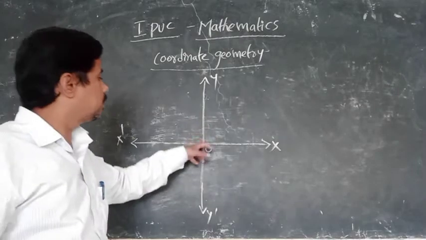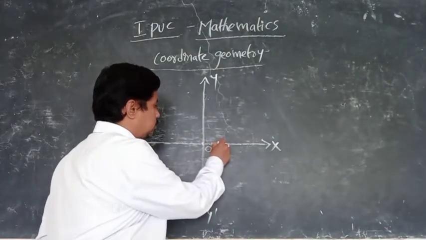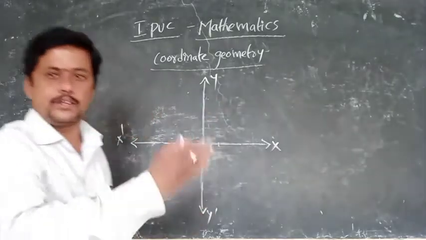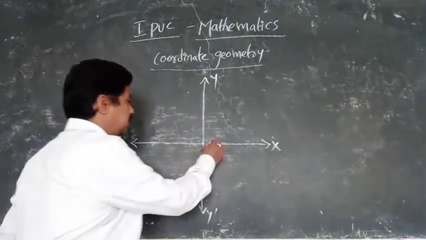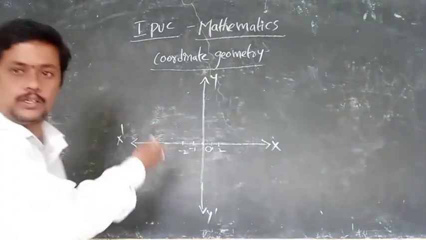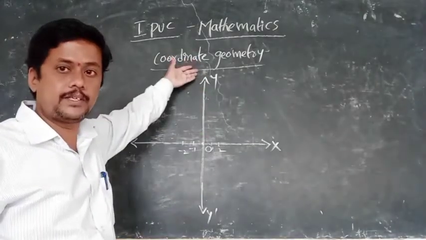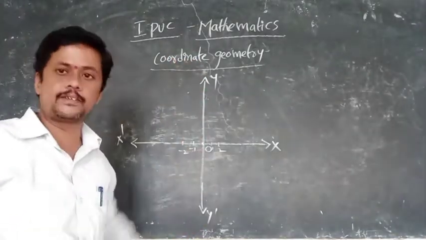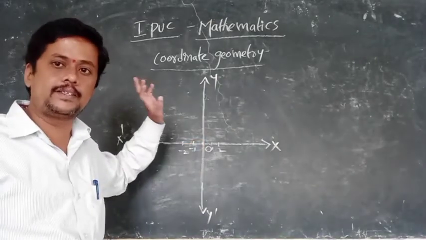This is the positive x-axis; you can consider it as 1, 2, 3 like that. This is the negative x-axis: -1, -2, and so on. This is the positive y-axis and this is the negative y-axis. The meeting point of x and y is called the origin.